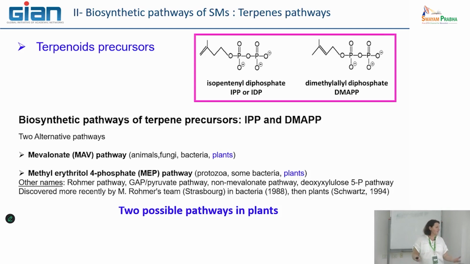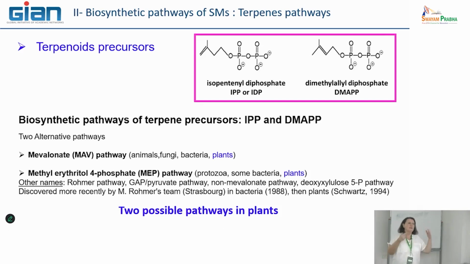And what happens in plants? Plants have both. They have the mevalonate pathway, that is a classical one, and they have also the methylerythritol 4-phosphate, MEP pathway, that has been acquired more recently. So by this way, it is interesting to ask the question: when some terpenes are biosynthesized, do they come from the MEP pathway or the mevalonate pathway?